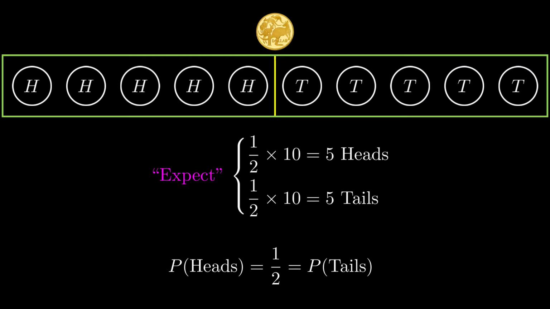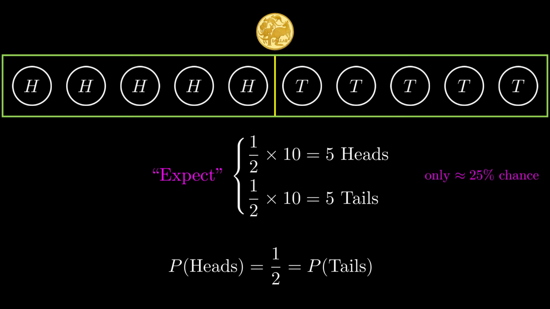Now, that's as simple as the calculation is, but I want to clarify what we mean when we say expect, because we don't actually literally expect 5 of each, right? You don't need to know this, but the actual probability of getting exactly 5 heads and 5 tails when you flip the coin 10 times is only about 25%.